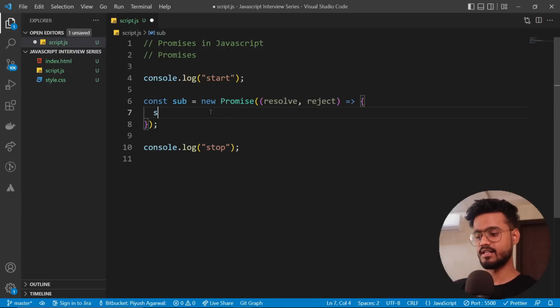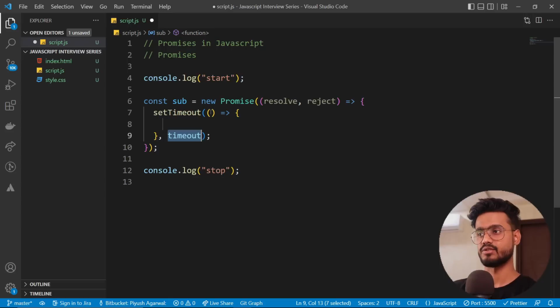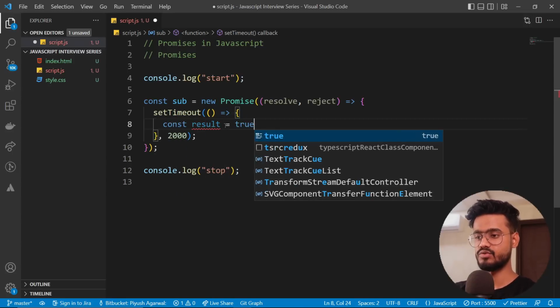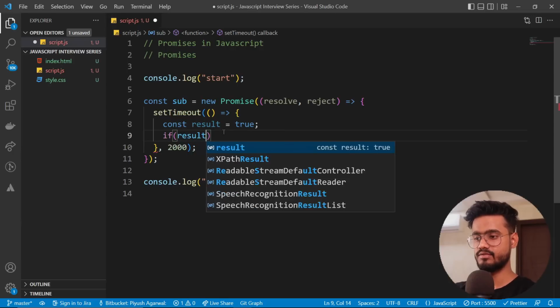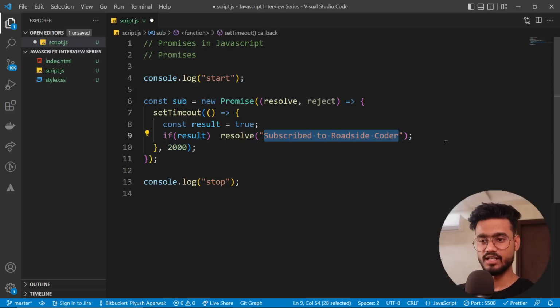For now, let's just write our setTimeout code because that's an easy example of asynchronous code, right? Let's give it 2000 milliseconds, and inside of it, I'm going to take a result variable, which is true for now. If result is true, then we're going to resolve this promise. That means the promise is fulfilled, and to resolve this, we use the resolve keyword over here. So I'm going to say resolve, subscribe to Roadside Coder.